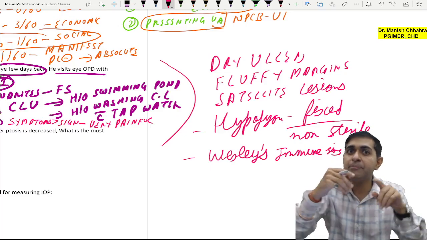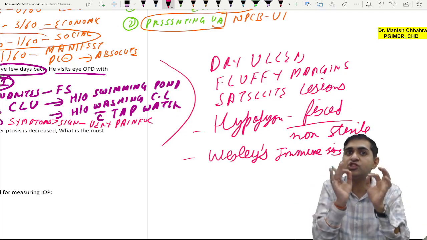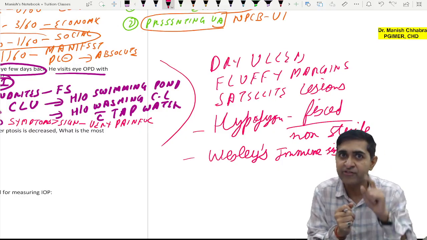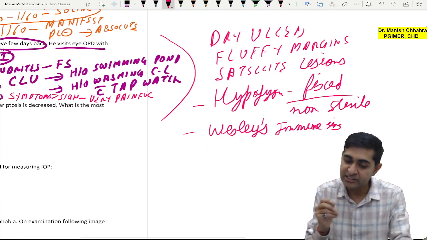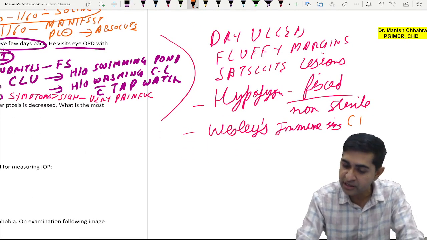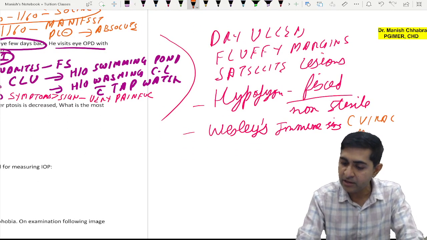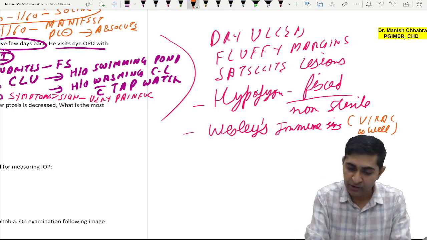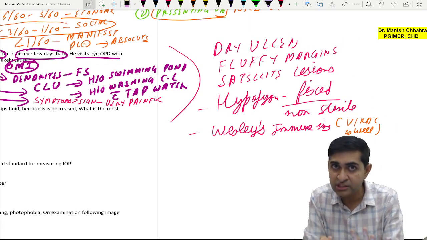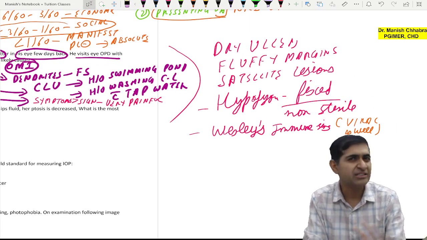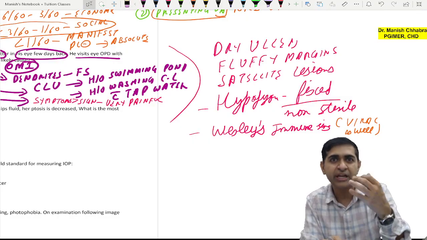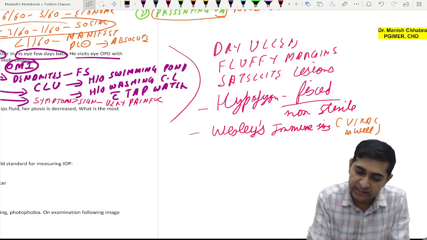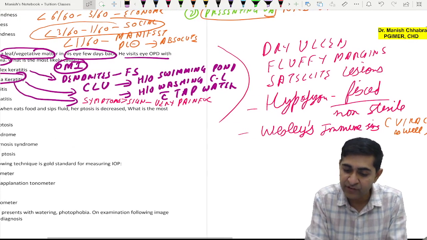And it is because of the patient's own antibodies which are trying to control the spread of the antigen from the pathogen. Okay. Wesley's immune ring. It can also be seen in viral keratitis. Okay. All right. So this is about your fungal keratitis. Now, of course, conjunctival congestion, watering, photophobia, loss of vision, it will be there. These are the features that you have in fungal keratitis.